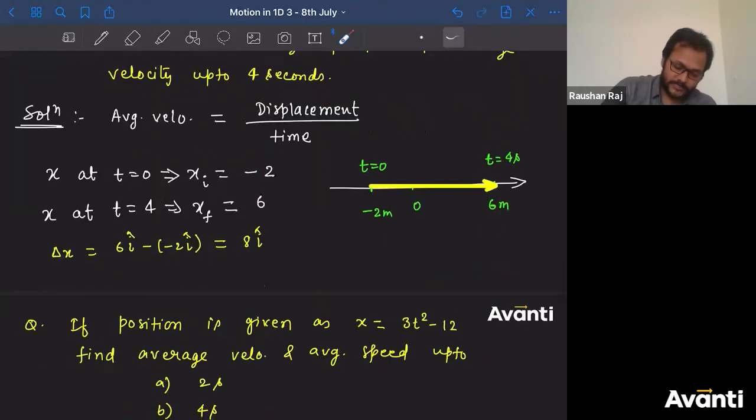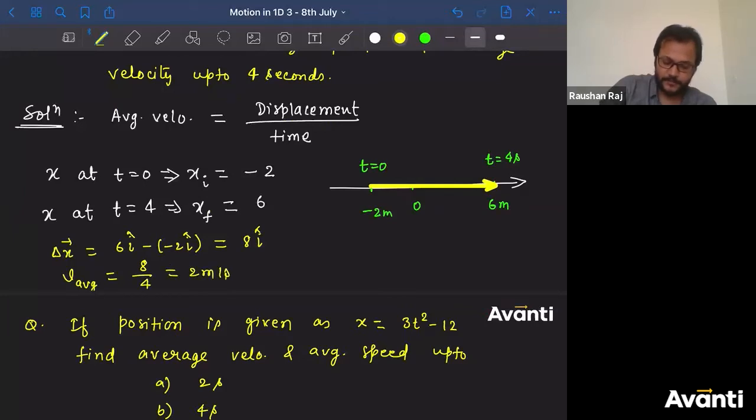Now tell me what is the value of average velocity. So 8 divided by, what is the time taken? 4. What is the direction? Positive x. Guys, click yes if you have understood how I found this average velocity. Tell me, quickly. Yes, Tanishq, correct.